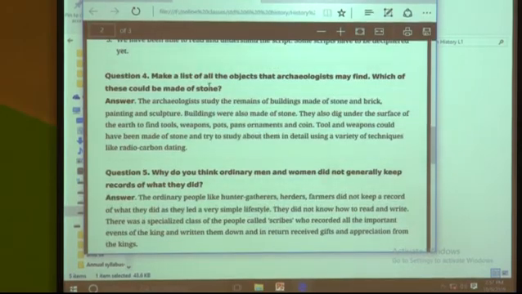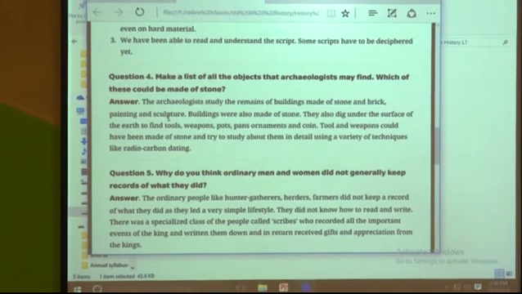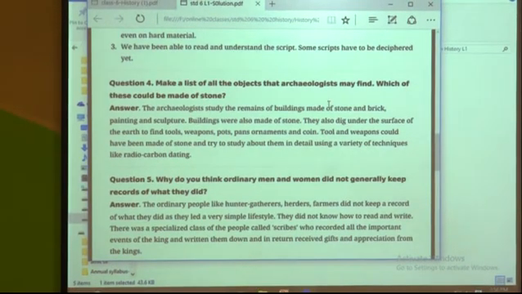Now, next question is, make a list of all objects that archaeologists may find. Which of these could be made of stone? Okay. So, a list of the objects that archaeologists may have found. What do archaeologists do? First of all, they study the remains of buildings made of stone and brick, painting and sculpture. And these buildings were also made of stone. They also dig under the surface of the earth to find tools, weapons, pots, pans, ornaments and coins. Tools and weapons could have been made of stone, and they study them in detail using a variety of techniques like radiocarbon dating.